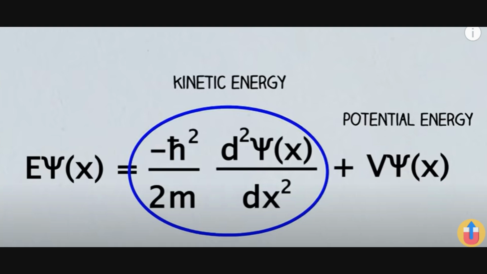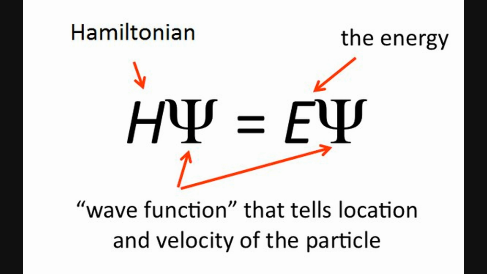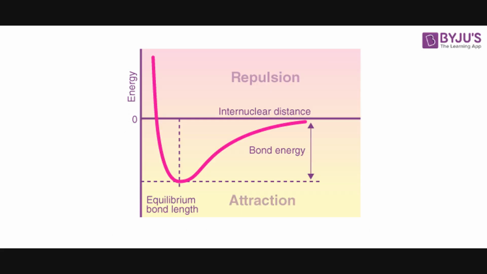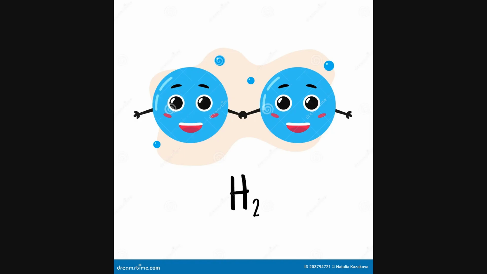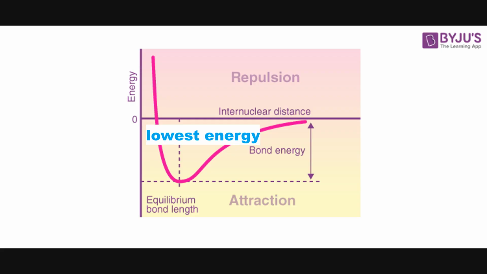Now, calculating the sum of these energies using the Hamiltonian operator will result in a graph which shows that when these atoms move too far apart, the energy they possess will increase, and when they get too close to each other, the energy they possess will increase as well. So these two atoms will remain in this state, which happens to be the state of the lowest energy according to the graph, where the atoms prefer to be.